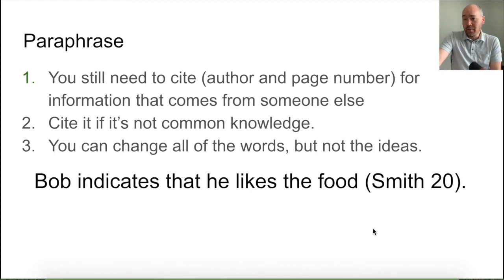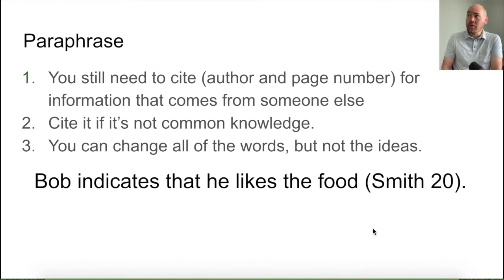There's also a way of using an author's ideas called paraphrasing. Paraphrasing means you're not using the author's words, but you are using the author's ideas. And still, you need to cite in this case. Cite means in the parentheses you put the author and the page number for information that comes from someone else. And you need to cite any kind of knowledge that's not common knowledge.